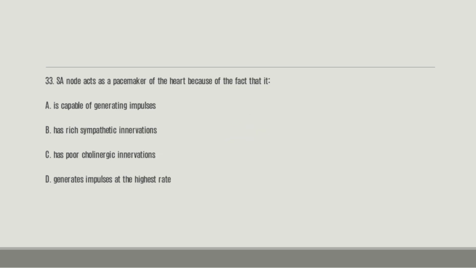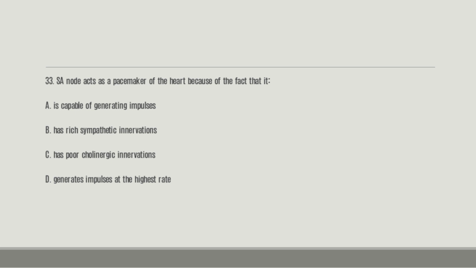Number 33. The SA node acts as a pacemaker of the heart because of the fact that it: A, is capable of generating impulses; B, has rich sympathetic innervation; C, has poor cholinergic innervation; D, generates impulses at the highest rates.